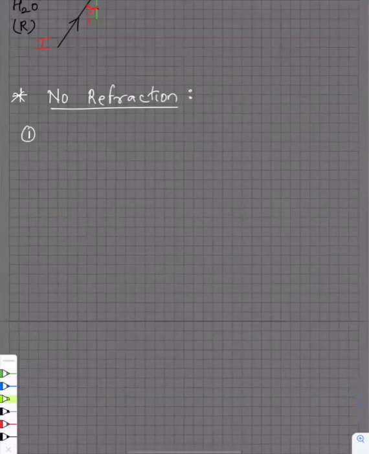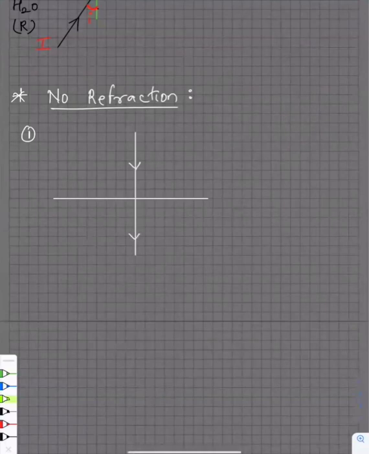I'll tell you condition number one. What is condition number one? That the light ray is falling normally on a surface. You get the meaning of normally. Normally means at what angle? It will fall at 90 degrees to the surface, guys. That is called normally. Now the mediums are not important. I'm just writing medium 1 and medium 2 because it could be anything. Denser to rarer, rarer to denser, anything, doesn't matter.